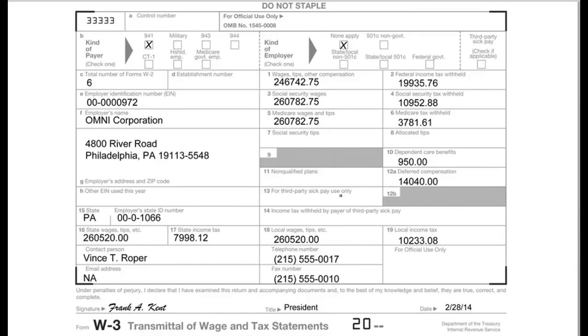And then the deferred compensation, that's the total of all of your 401ks. Dependent care benefits show up here, and then these are just all of the boxes as well. Some of these items don't show up here, like the educational assistance and other things. There's not a box total for those. And then this needs to be signed by the company, somebody representing president, and then the date.